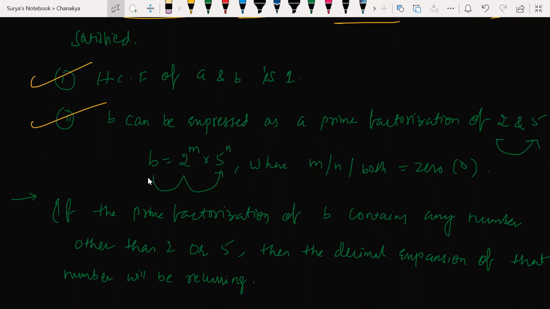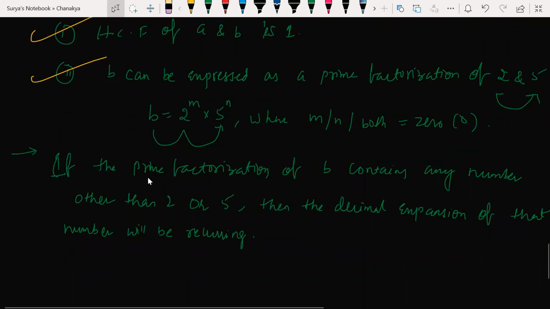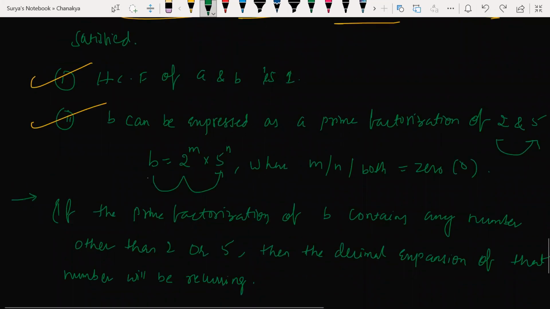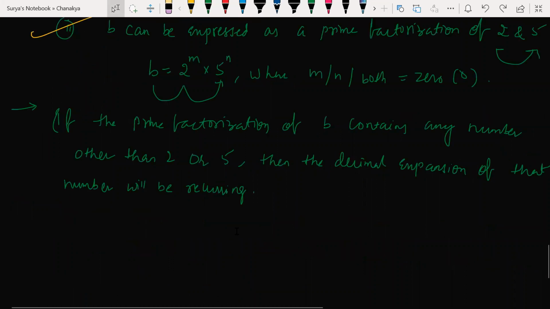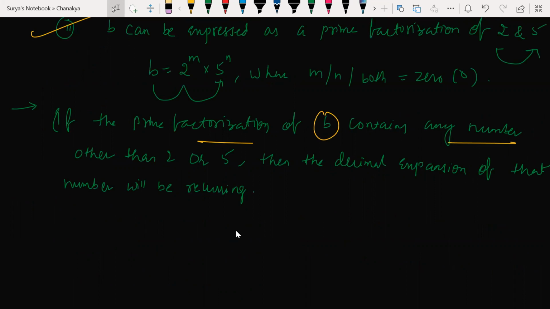Understood the statement? Anyone? Have you understood this or not? If prime factorization of B contains any number other than 2 or 5, the decimal expansion of that number would be recurring.